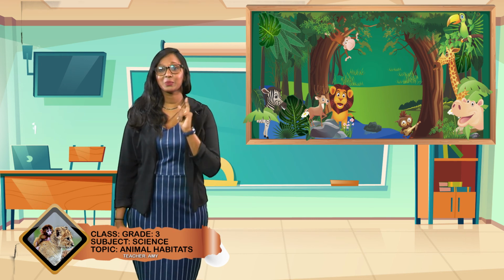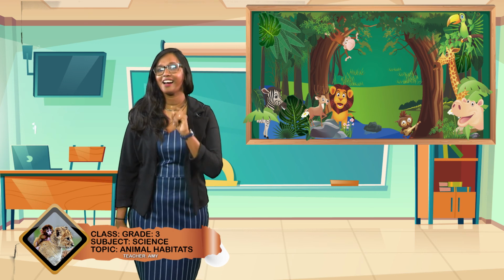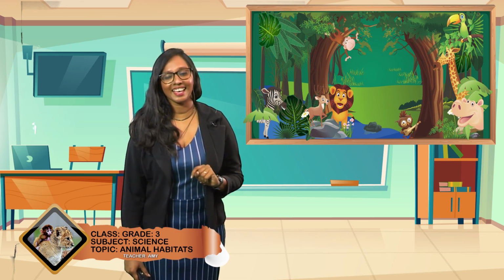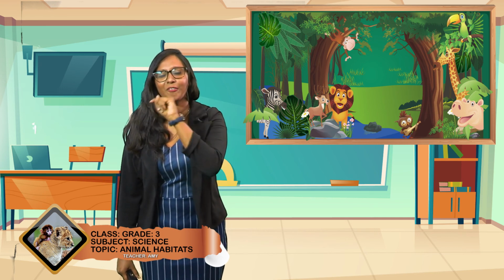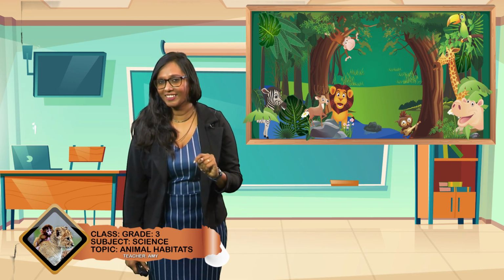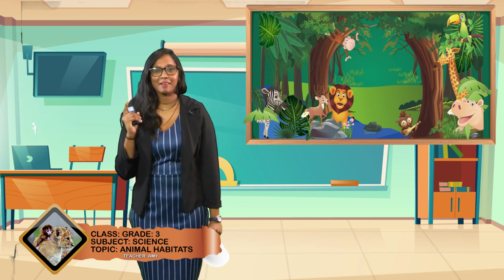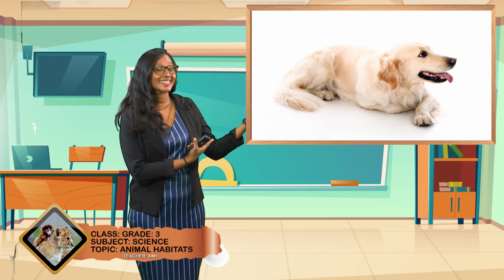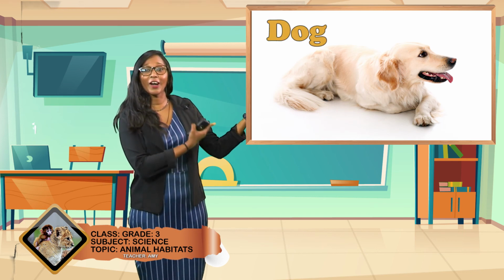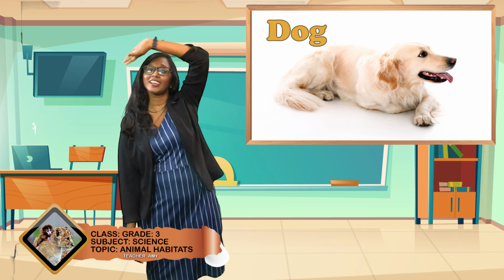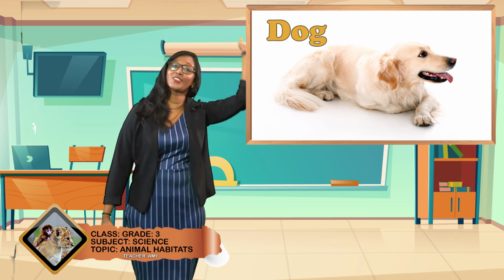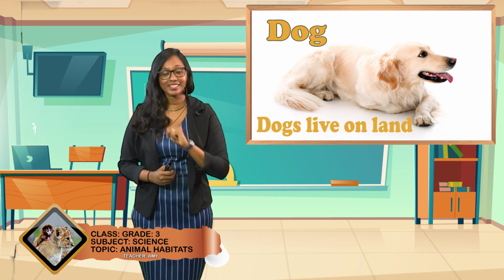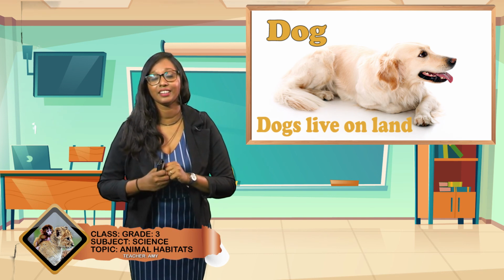Some animals that we can find on land are, are you ready? Are you ready to help me out today? Yes, now I'm ready to hear from you today. Alright, so you're going to help me. Some animals that live on land are, what is this? This is a dog. All those who have a dog, give me a wave. Now, dogs live on land. Okay, dogs can be found on land.